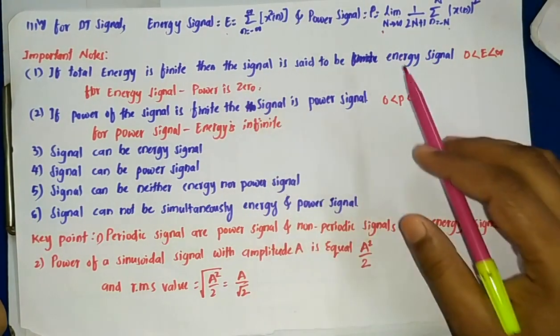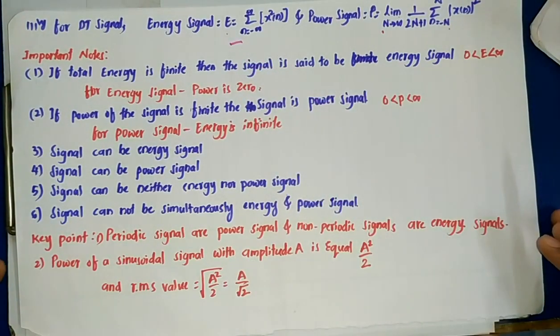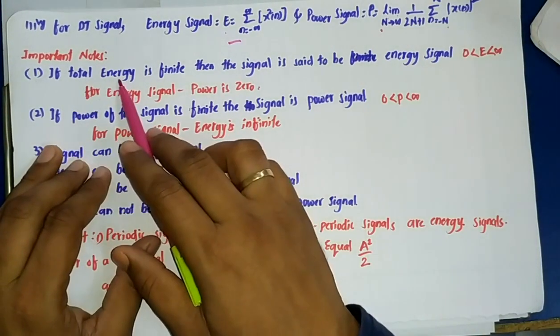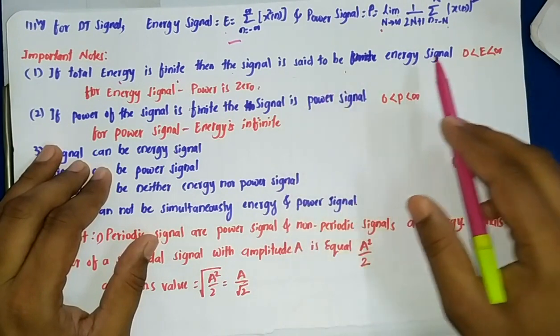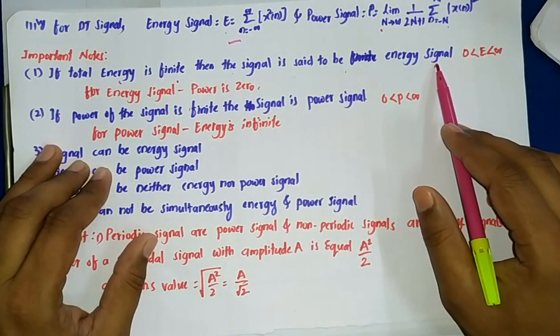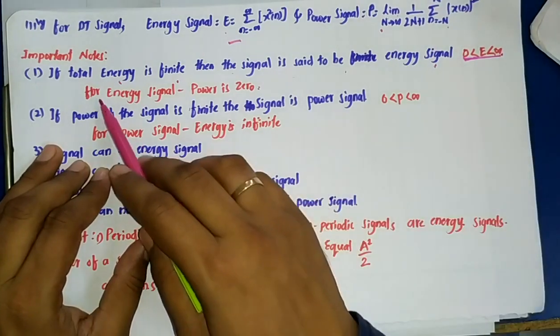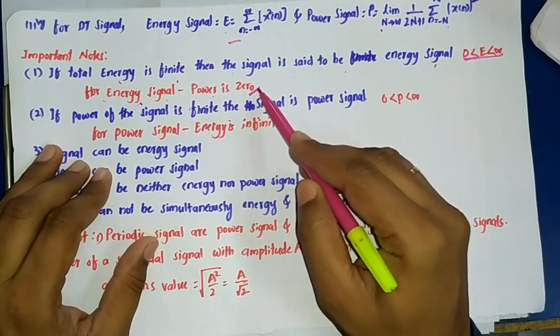So energy and power expressions are clear to you. What are the important notes that you must note here? If the total energy is finite, then the signal is said to be an energy signal. That is the definition and the condition. And for an energy signal, the power will be 0.